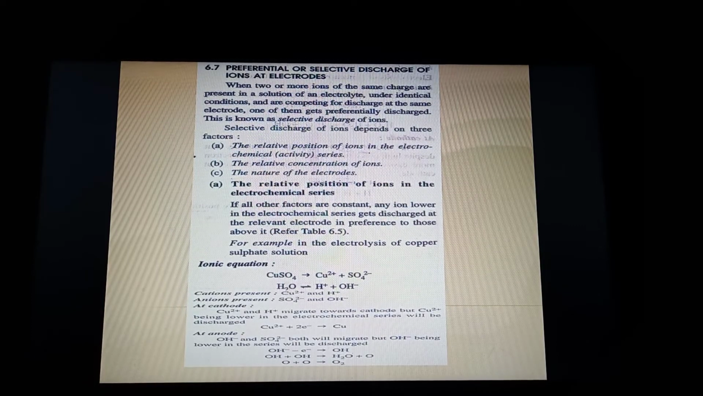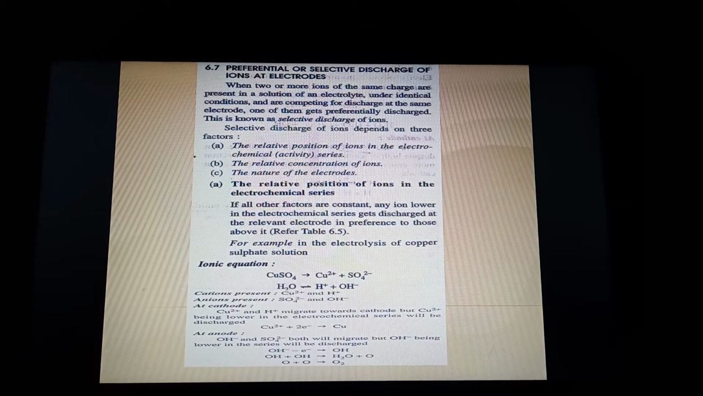But please remember, these are the rules, but when some experiments are actually done, somewhere these rules are not followed, because this is all theory. When the theory is performed in the lab and observations are made, sometimes some points are not obeyed and then they become exceptions. Now third is the nature of the electrode. Let us first discuss the first point, that is relative position.